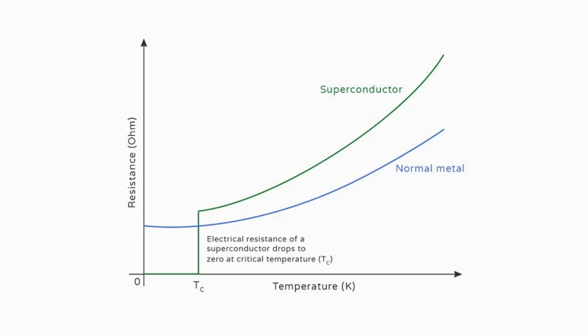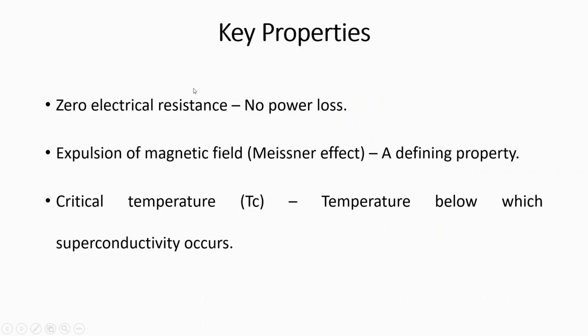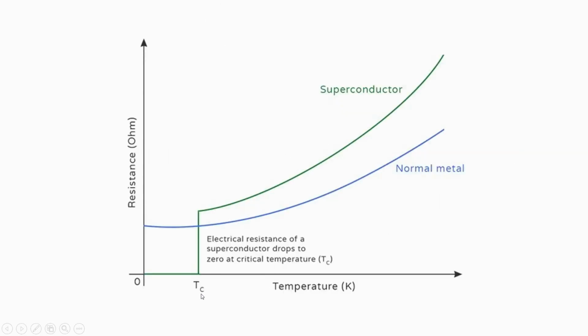If you cool down both, the superconductor will have 0 resistance at the critical temperature, and this is what Heike Kamerlingh-Onnes observed when he was cooling down mercury: at 4.2 Kelvin, the resistance of mercury dropped to 0. Some key properties of a superconductor are zero electrical resistance, no power loss, expulsion of the magnetic field or Meissner effect, which we will discuss right now, and the critical temperature, below which superconductivity occurs. Again, let me show you this picture. This is Tc, the critical temperature. At or below this temperature, superconductivity can be observed.